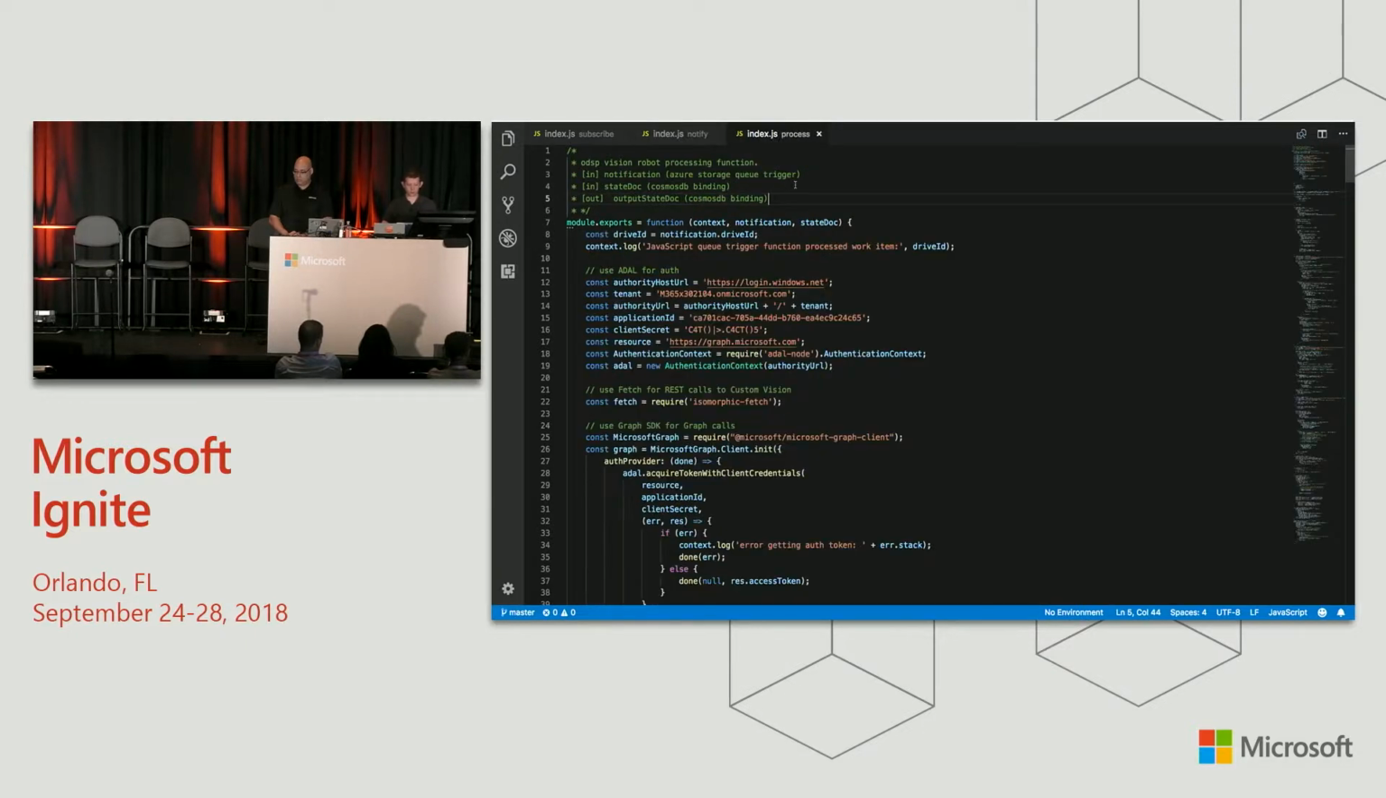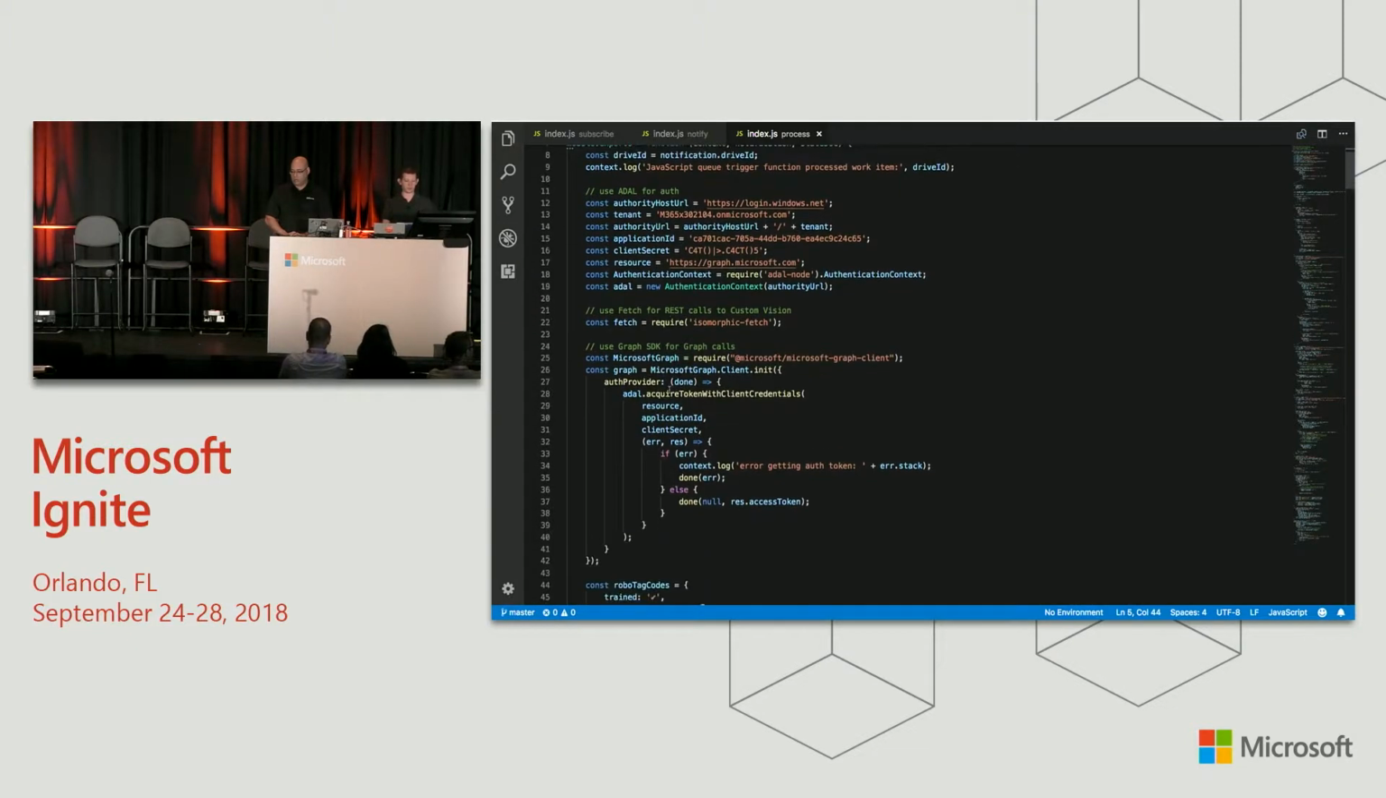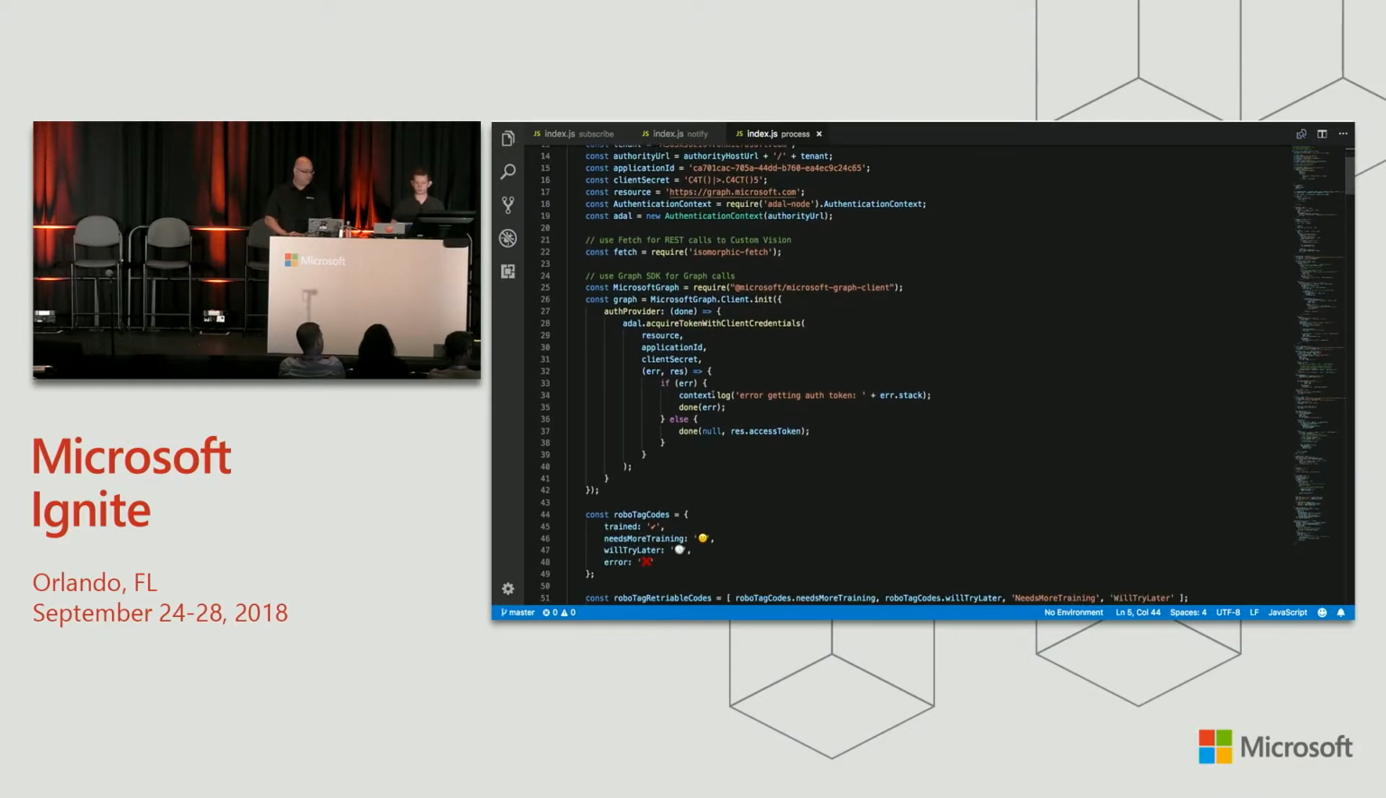Now, the final function, the one that actually does the work, the process function. This one takes in a notification object from the Azure Storage Queue. It takes in the state doc from Cosmos DB, and has an output binding for the updated state doc. That's where we update our Delta token. Similar to before, we begin with setting up our ADAL SDK and our Graph SDK for talking to Graph. This one's also talking to Cognitive Services Custom Vision, and it's just using fetch to make REST calls to that.